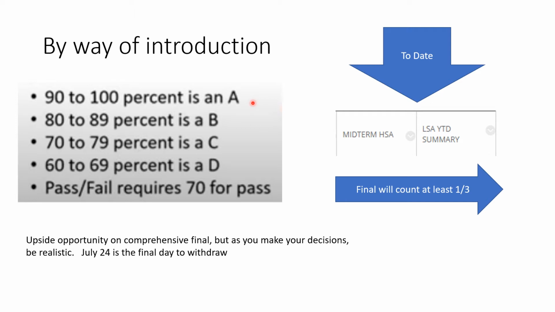This is how you should view those numbers, the average of those two numbers. So there's A's, B's, C's, D's, and so forth. And realize that going forward, this is 2/3 of your grade. The final will count for at least 1/3. There is an upside opportunity on the comprehensive final, but as you make your decisions to hold or fold, please be realistic. And as you know, again, July 24th is the final day to withdraw.